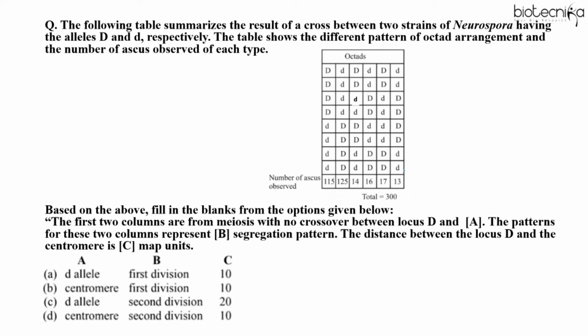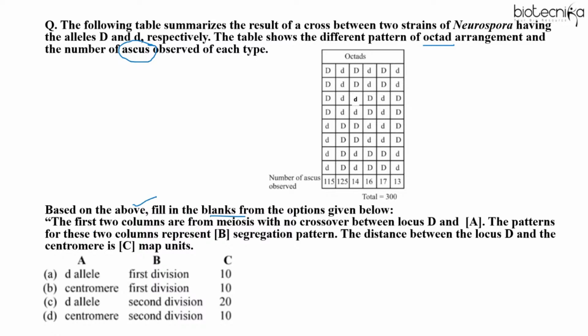The following table summarizes the result of a cross between two strains of Neurospora, having the alleles, dominant allele with D and recessive allele with lowercase letter d respectively. The table shows the different pattern of octad arrangement and number of asci observed of each type. Based on the above, fill in the blanks from the options given below.